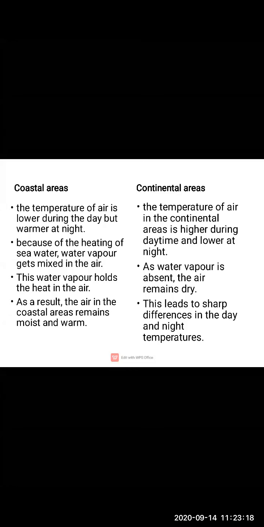Now see, children, continental areas, what happens in case of continental areas? Here the temperature of air in the continental areas is higher during daytime and lower at night. Now we know very well what continental areas are.